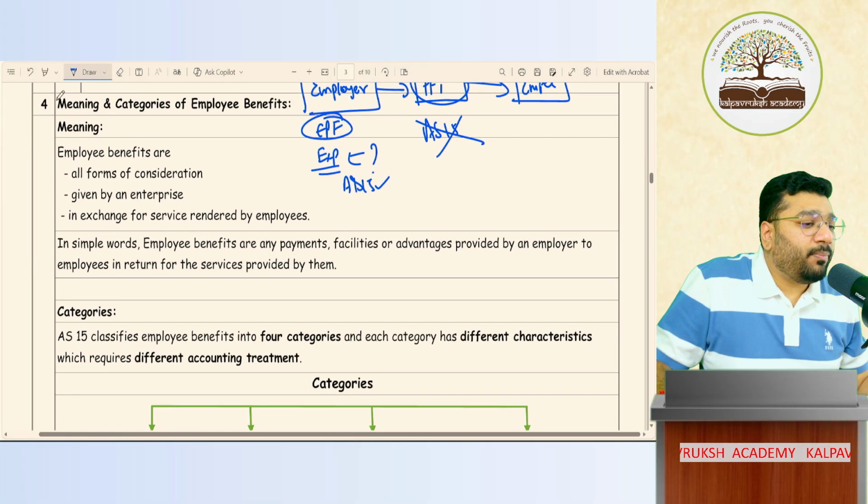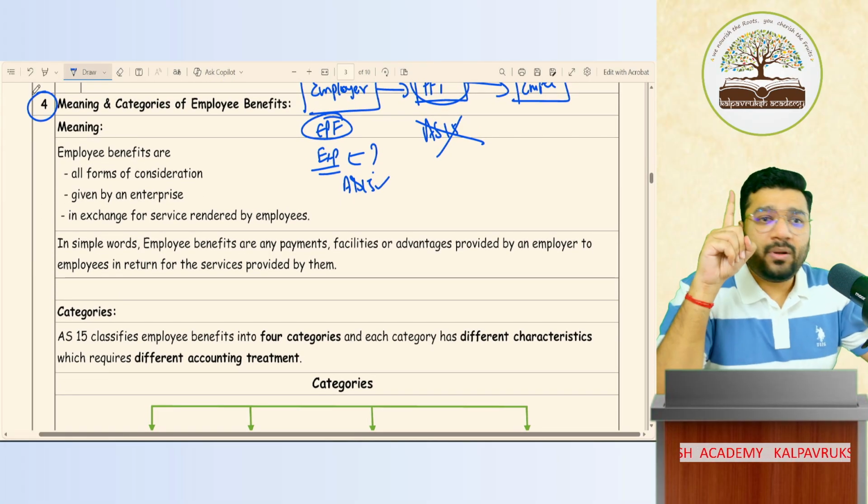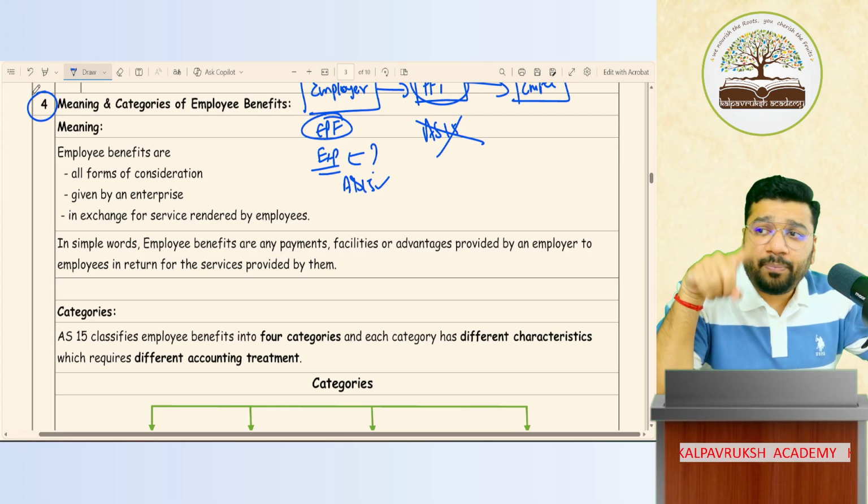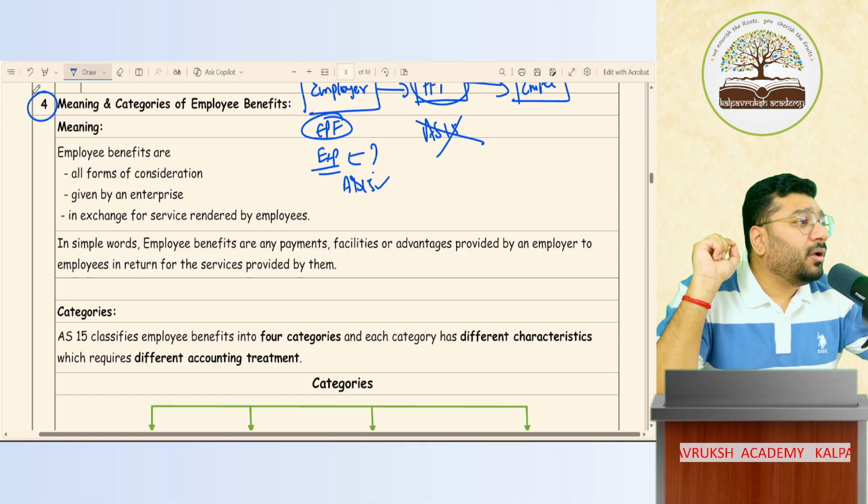So we are now heading towards point number 4. What is point number 1, people? Applicability of accounting standard. This AS 15 is applicable to all the entities, whether they are corporates or non-corporates. However,